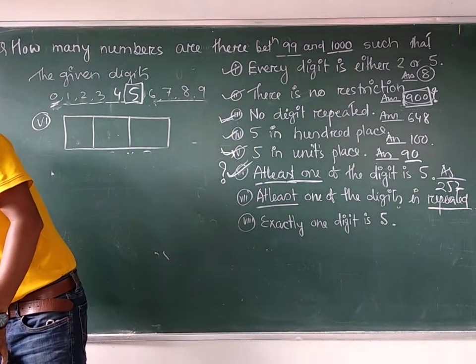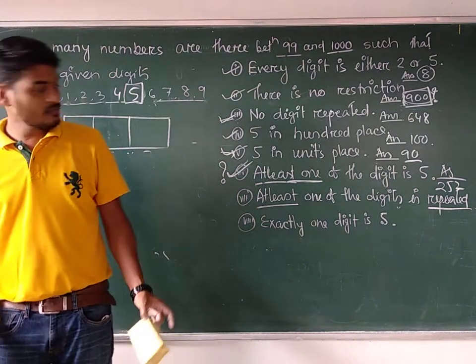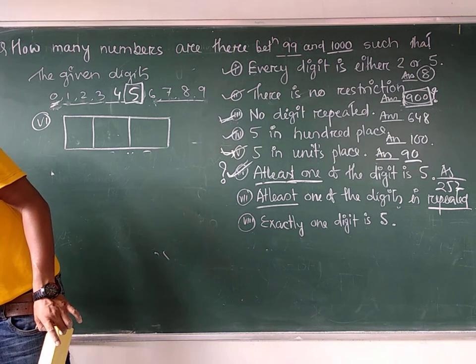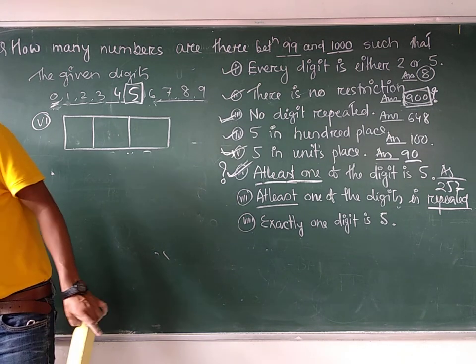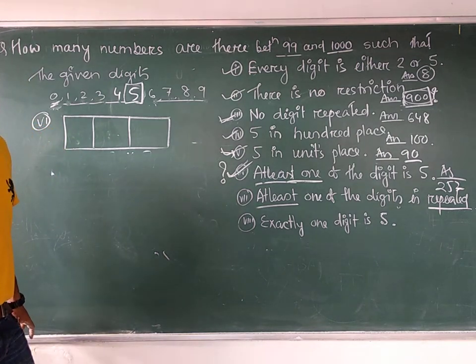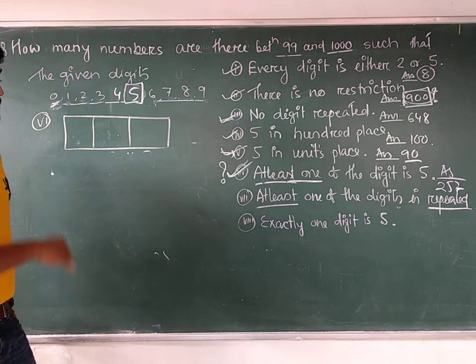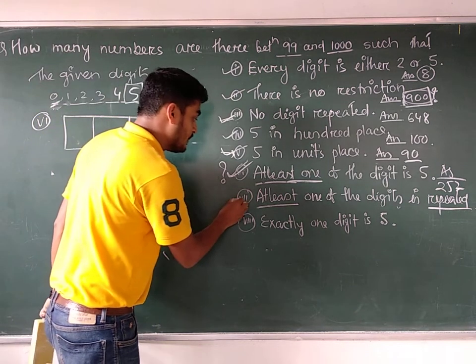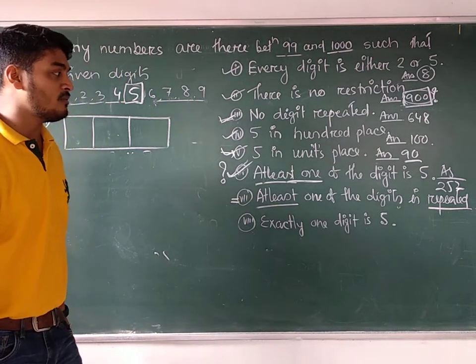Okay, where at least one of the digits is repeated. That is from the total, this is nothing but repetition allowed. This is the meaning of repetition allowed. At least one of the digits is repeated.